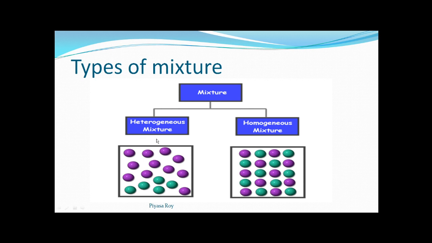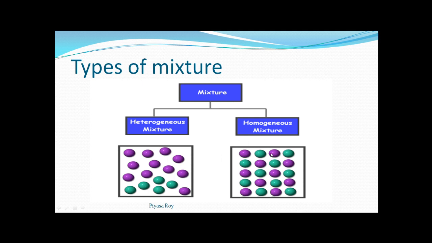From this you can easily understand the difference between homogeneous and heterogeneous mixture. In both cases, purple balls and green balls are there. In the homogeneous mixture, both colors are spread and arranged uniformly.